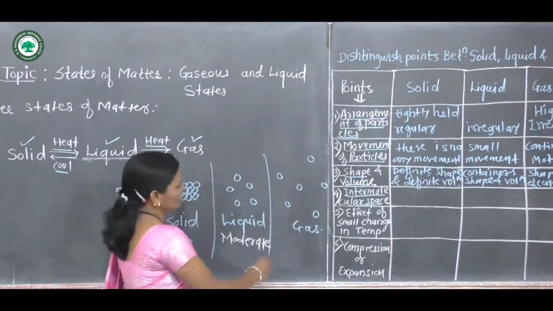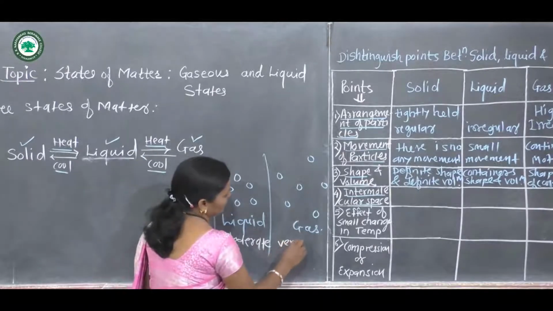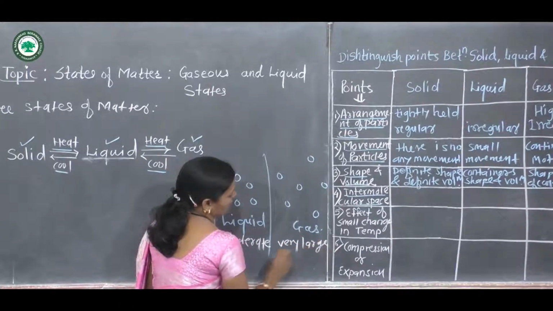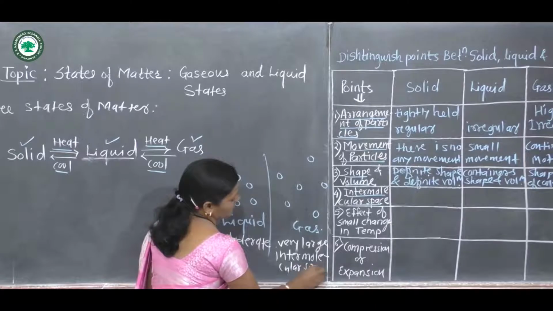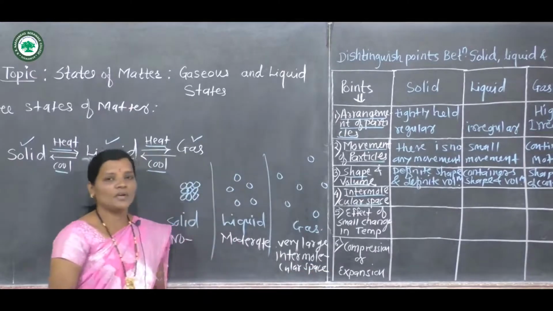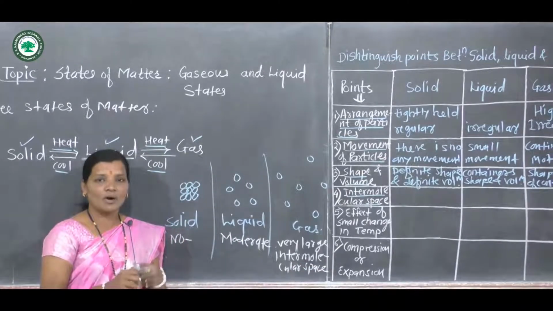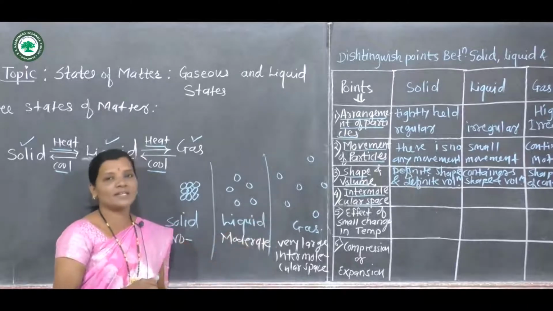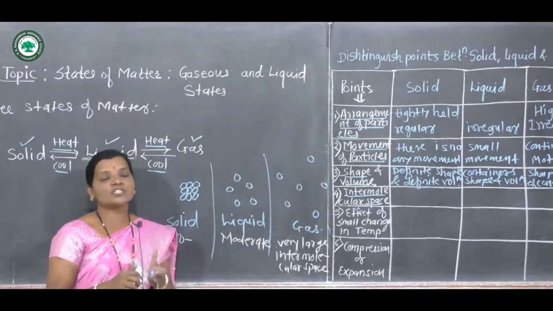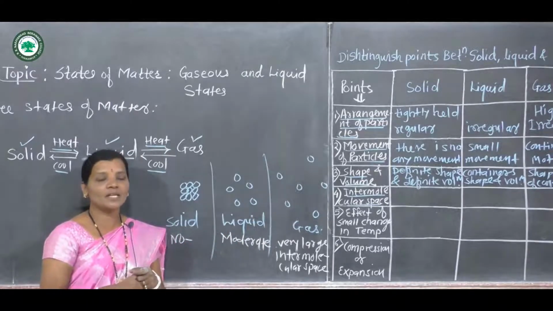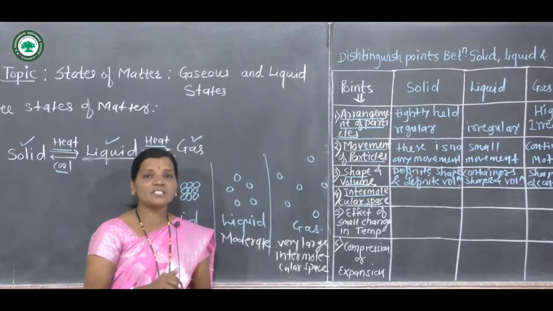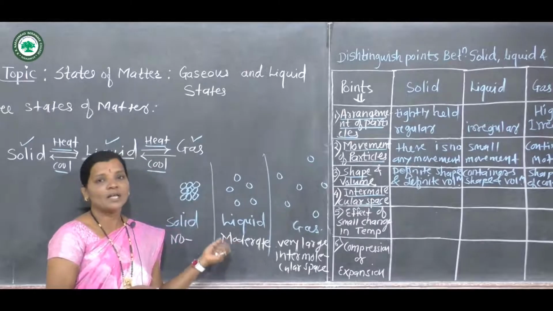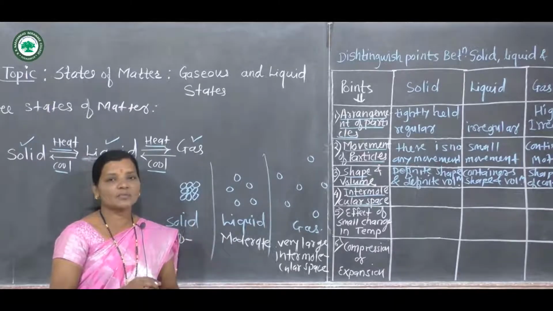And here very large intermolecular space is observed in the case of the gaseous state, because weaker forces of attraction are present between the particles of the gaseous state, and so the intermolecular space is large compared with the liquid and solid states of matter.